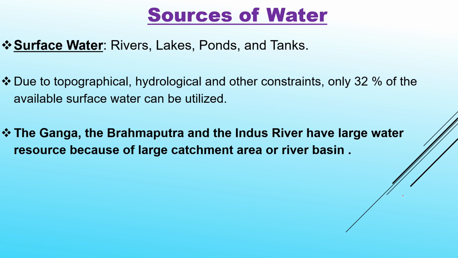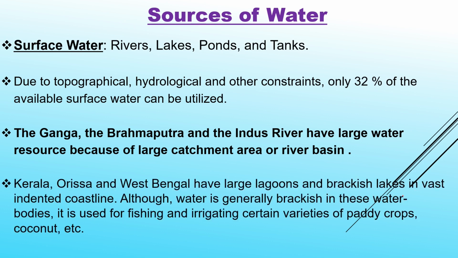These are glaciated rivers. Kerala, Orissa, and West Bengal have large lagoons and brackish lakes in the vast indented coastline. Although water is generally brackish in these water bodies, it is used for fishing and irrigating certain varieties of paddy crops, coconut, etc.